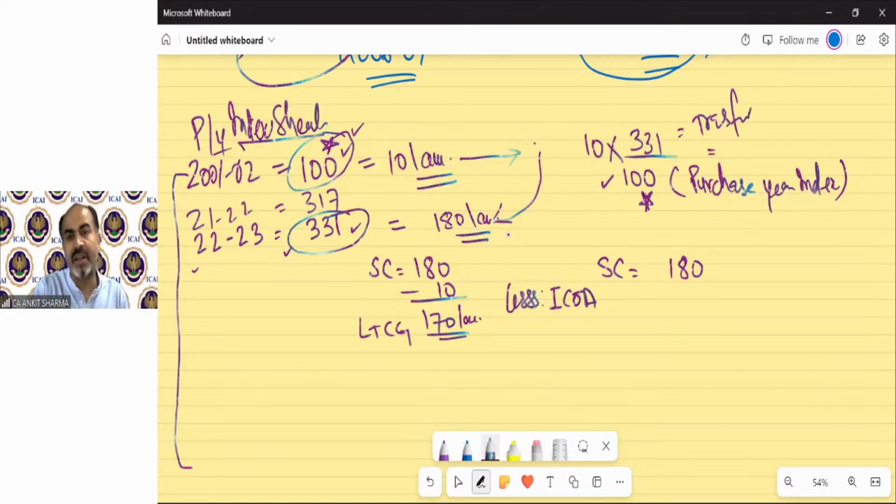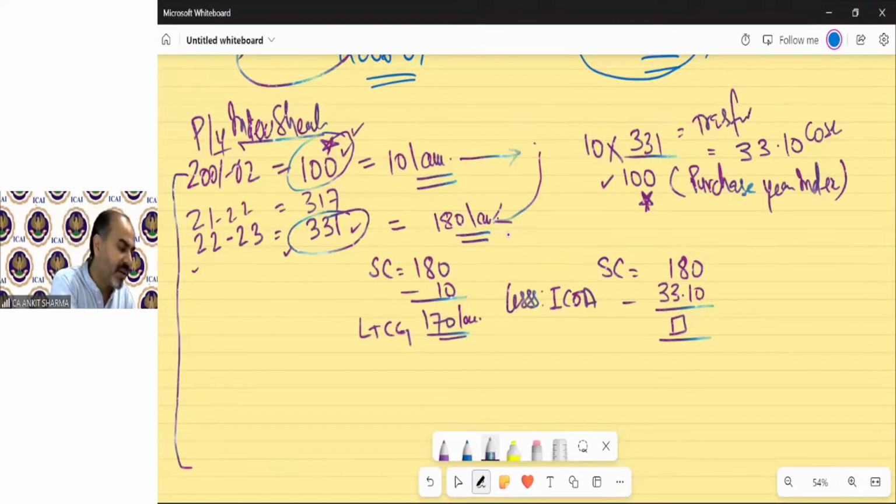That will be 33.1. Why am I calculating this? This will be my cost to deduct from my sale consideration. You can see that this gives an advantage, reducing your capital gain. Now the capital gain is 146.9.